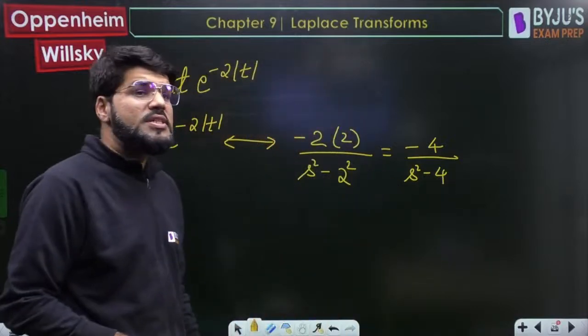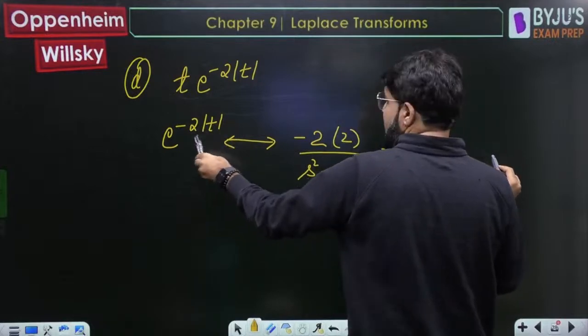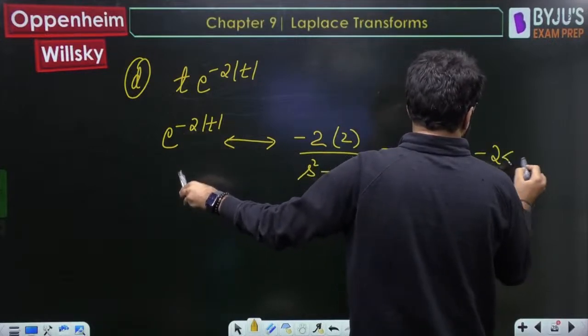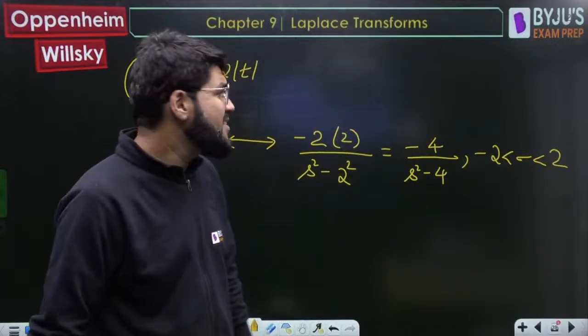And the ROC is lying between minus a to a. A value is 2 here. Right, so minus 2 less than sigma less than 2. ROC will be a strip. Minus 2 less than sigma less than 2.